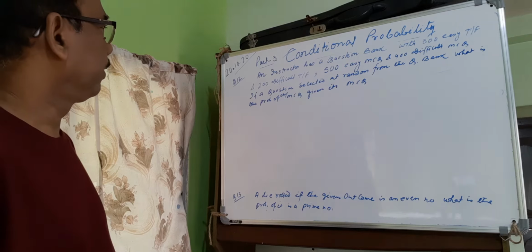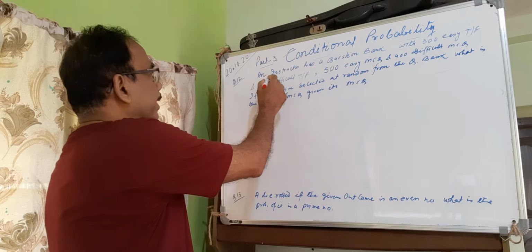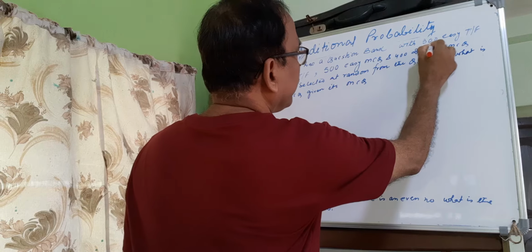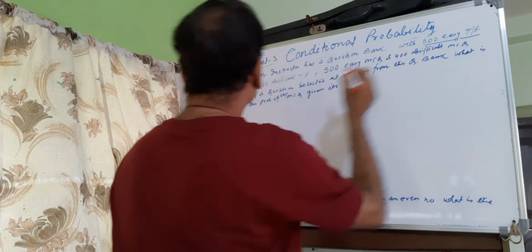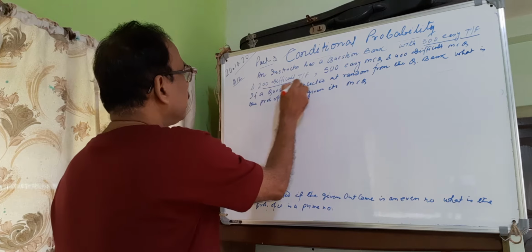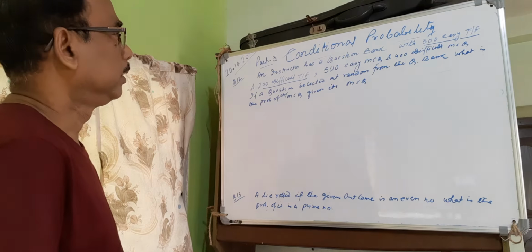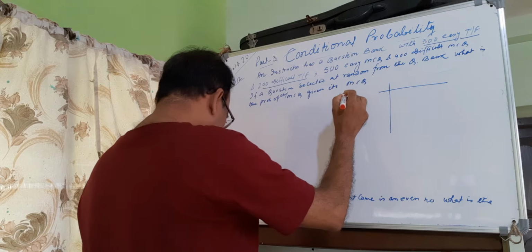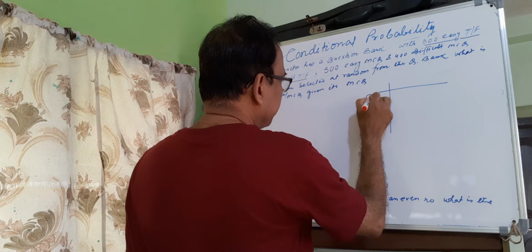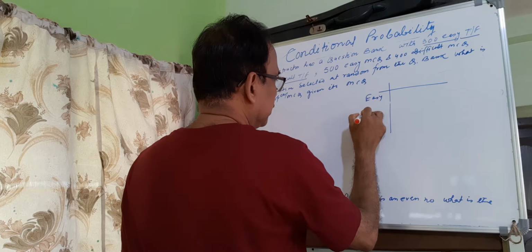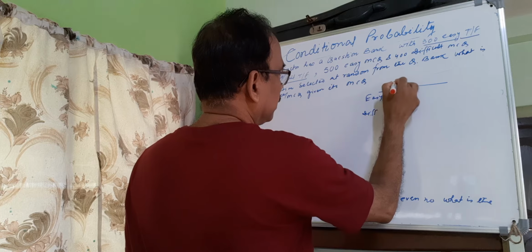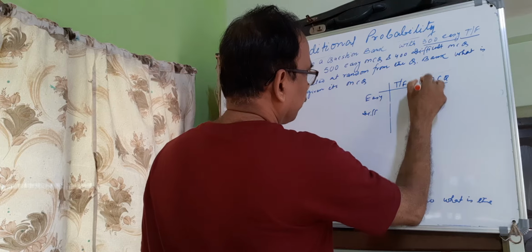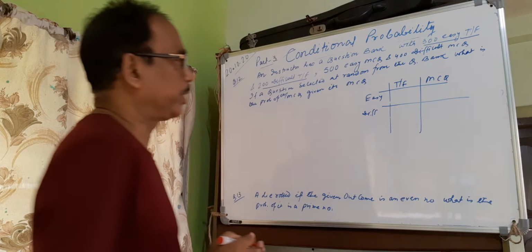question number 12. Here an instructor has a question bank with 300 easy true false and 200 difficult true false. This is easy, it is difficult. This is true false, this is MCQ. Two types of questions.